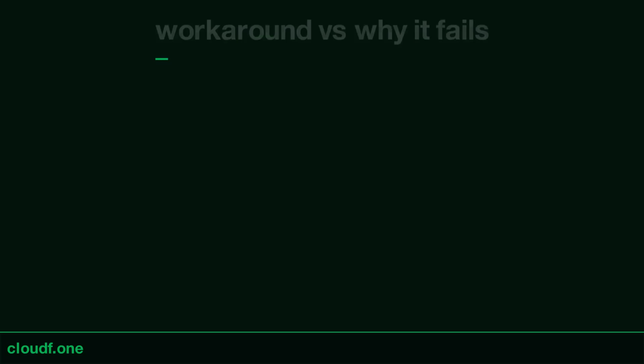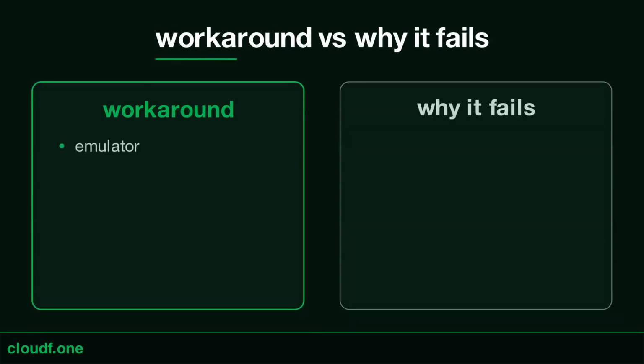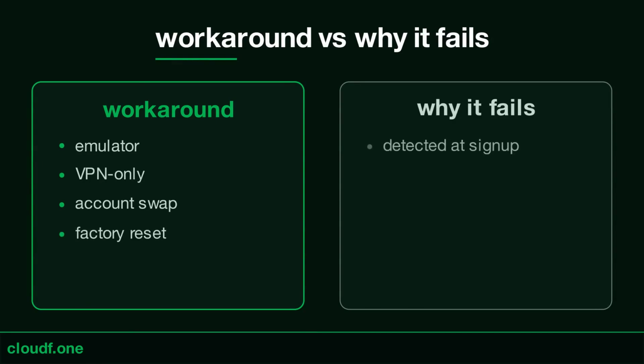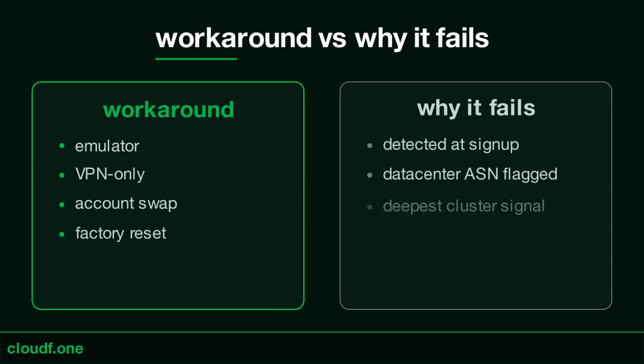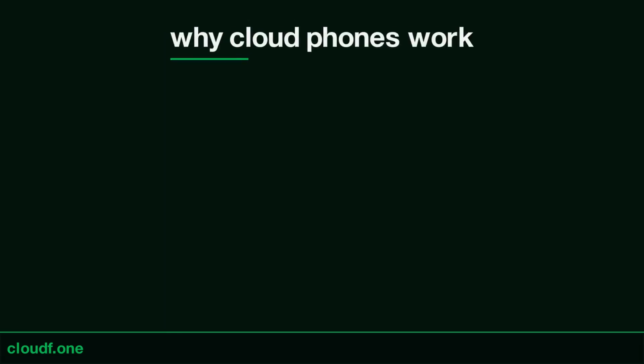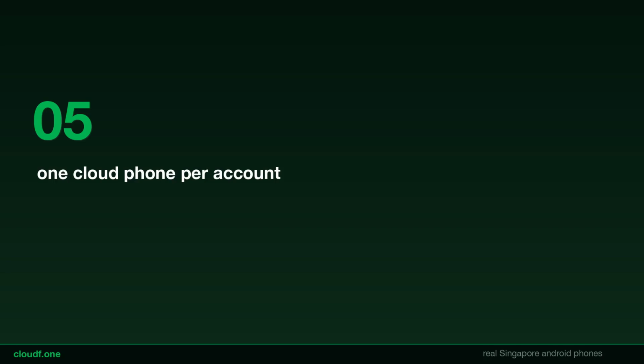Emulators are detected at sign-up, accounts banned within hours. VPN only, data center ASN with no device hardware change: phone verification flagged at sign-up and often banned. Switching accounts on one phone is the deepest cluster pattern. Snapchat tracks IMEI and rejects multiple accounts. Factory reset between accounts does not fully reset device identity. Multiple physical phones works but is expensive at scale. 5 phones means 5 SIMs, 5 chargers, 5 physical management overhead.